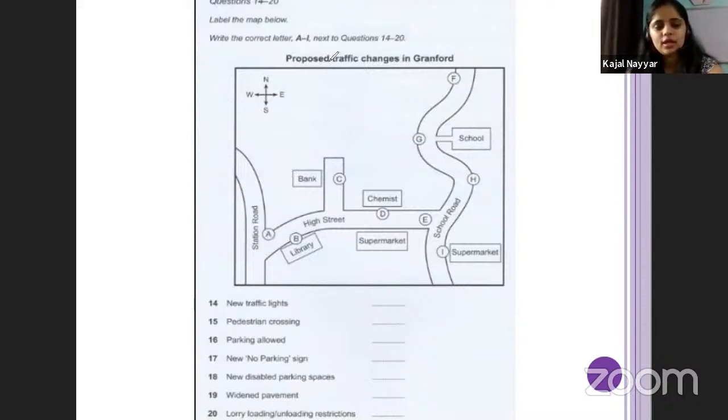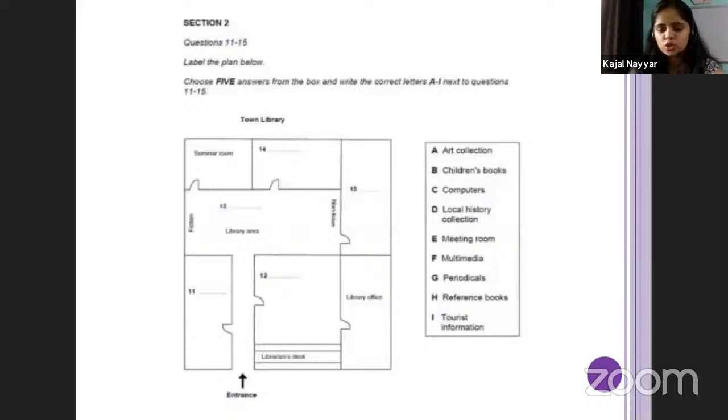Now, in case they are not talking about, just give me a second. Okay, so before we move further, now we will be doing a question where there are no directions of north, south, east, west given. So what you have to do at that time, we will be discussing that.